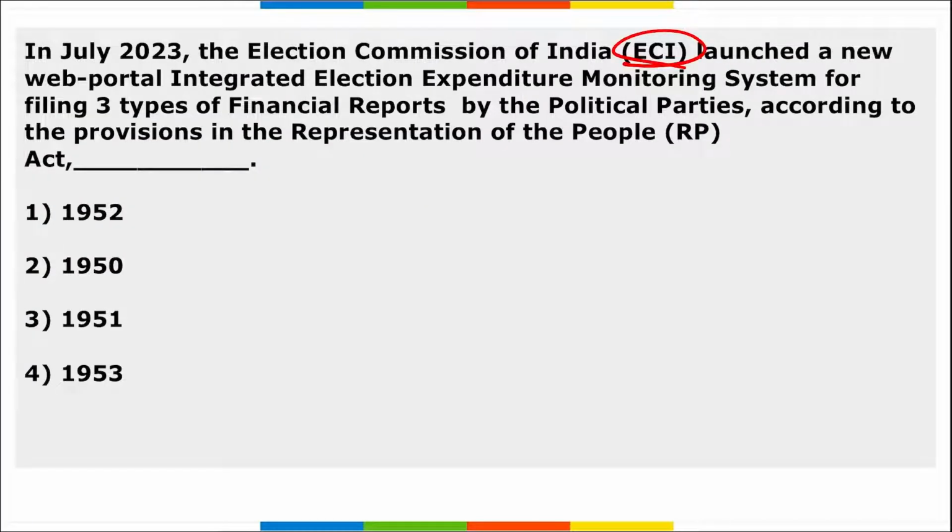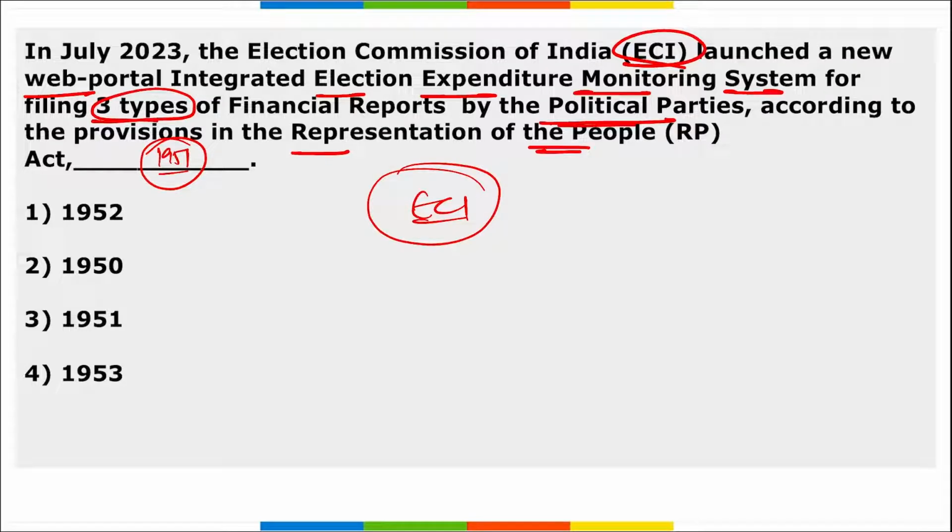Next, ECI launched a new web portal, the integrated election expenditure monitoring system, for filing 3 types of financial reports by the political parties according to the provisions in the Representation of the People Act of 1951. I repeat, ECI launched this new web portal for the integrated election expenditure monitoring system, basically for filing 3 types of financial reports by the political parties. The online availability of the data is expected to enhance the level of compliance and transparency. So the right option is 1951, option 3.